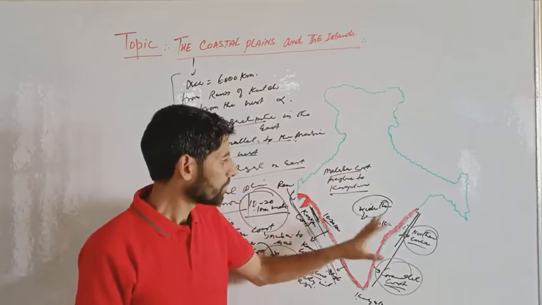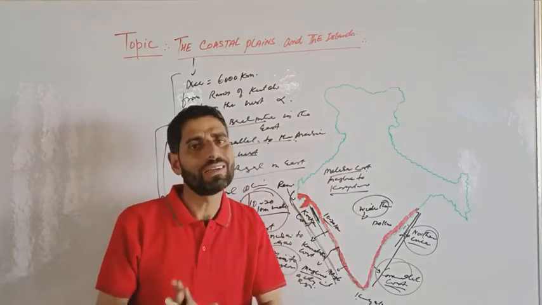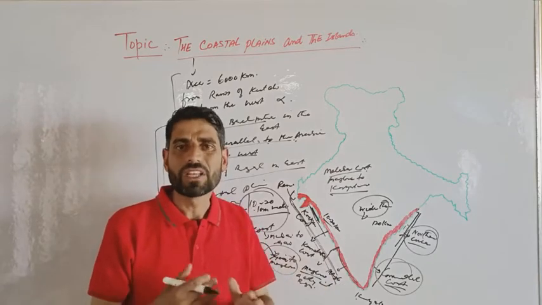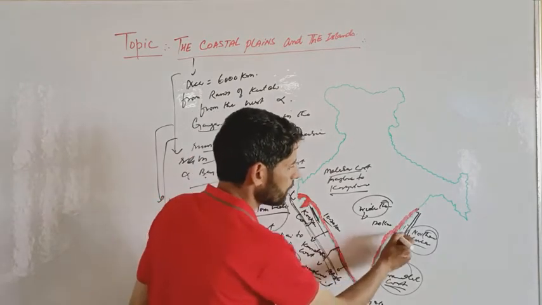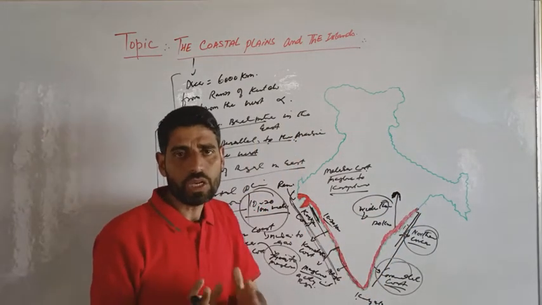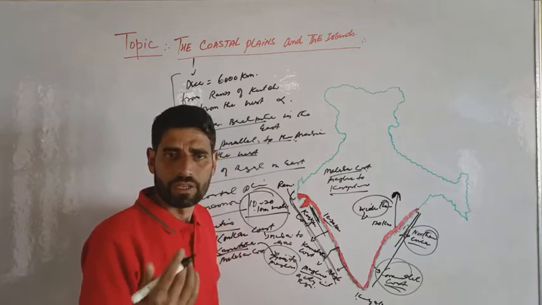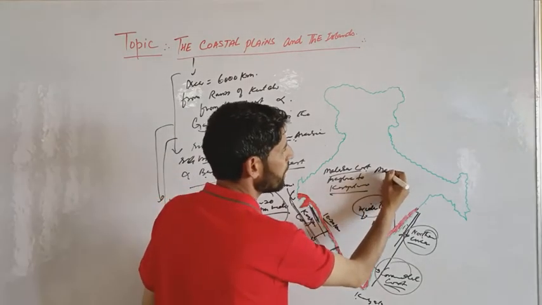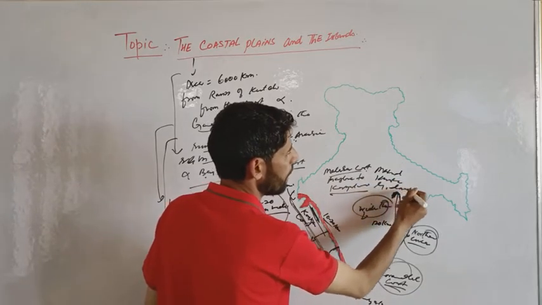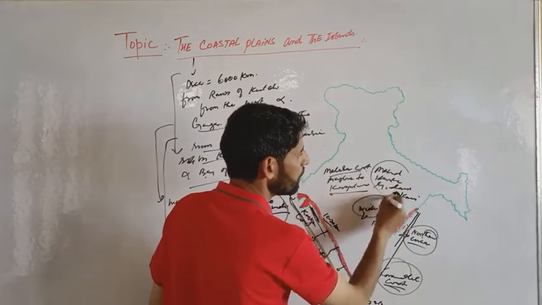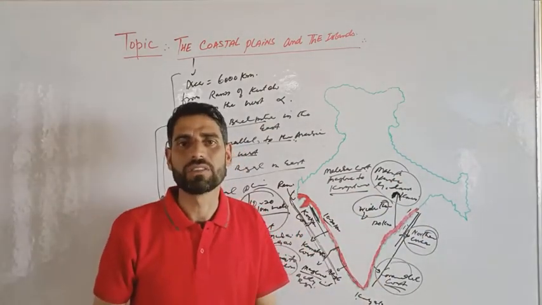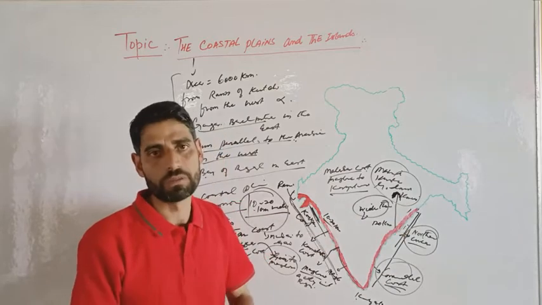As we know, the eastern coast is marked by deltas made by the rivers Mahanadi, Krishna, Godavari, and Kaveri.